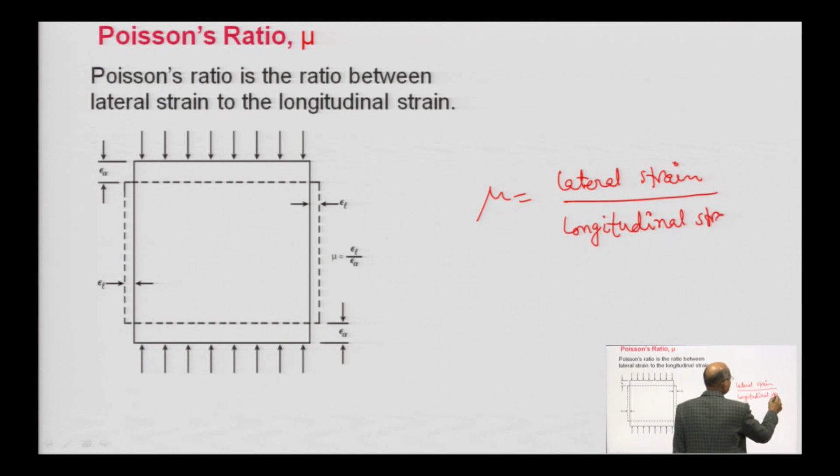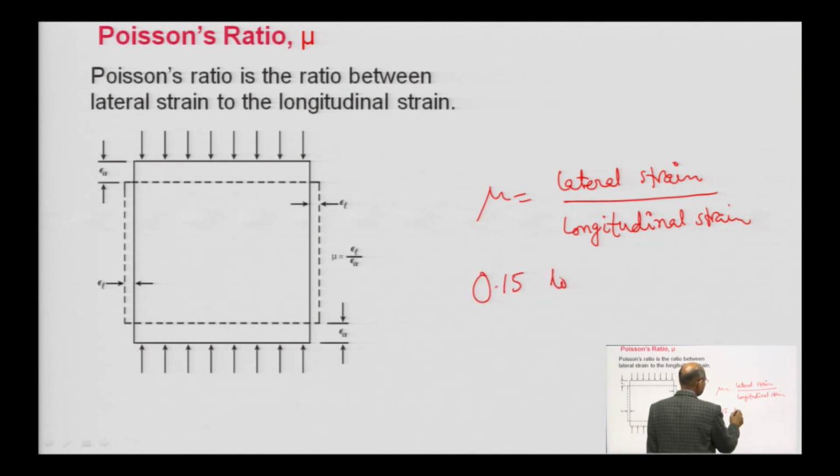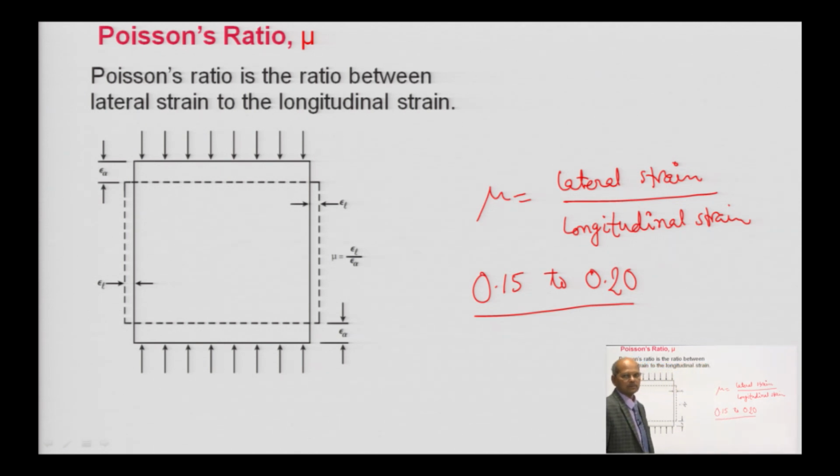For concrete this value ranges between 0.15 and 0.20. This is the range we can get if you do it experimentally.